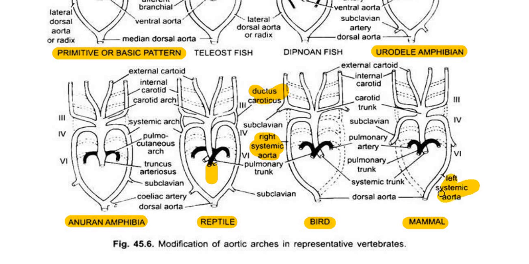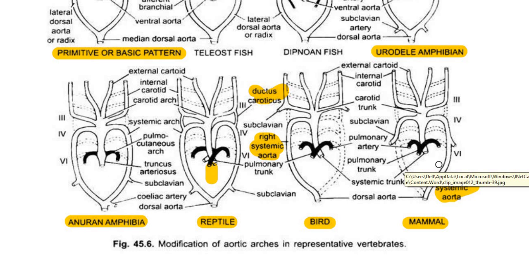This is the left systemic arch or left systemic aorta. This left systemic aorta also arises from the left ventricle only. In case of bird also, the right systemic arch was arising from the left ventricle. So the left systemic arch in case of mammals also arises from the left ventricle.